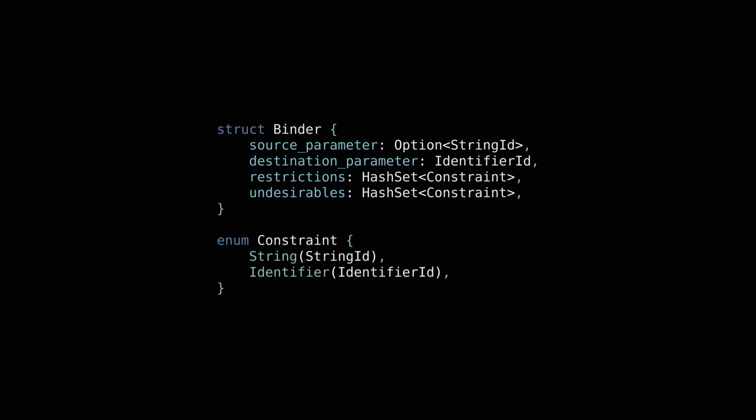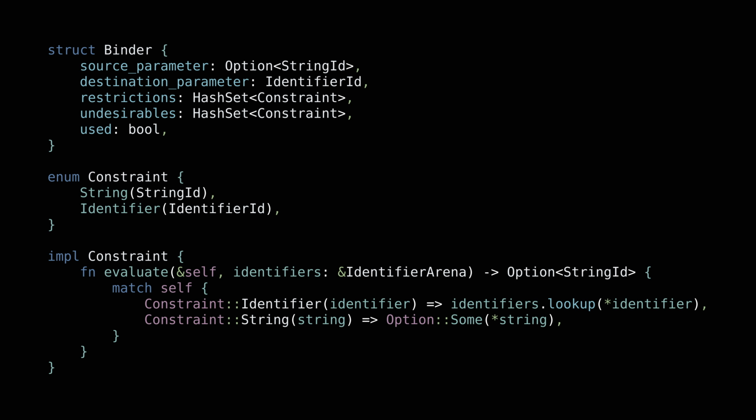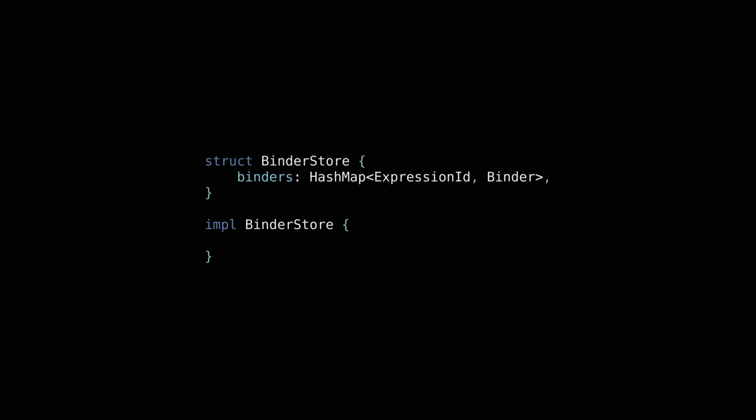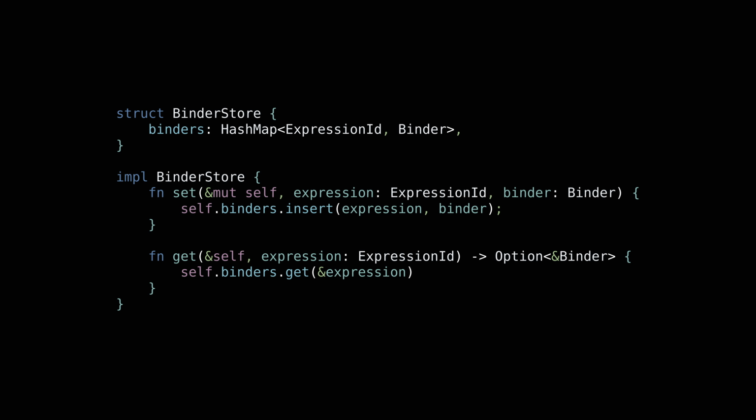If the parameter name for a parent binder is in that set, then we may have to perform renamings to ensure alpha equivalence with the input expression. In most cases, these renamings can be avoided, and this set of undesirables is there precisely to minimize the occurrences of renamings. To store these binders, we use a sparse hash map data structure with expression IDs as keys. We provide a get function to retrieve the constraints for a given binder, as well as a getMutable function.